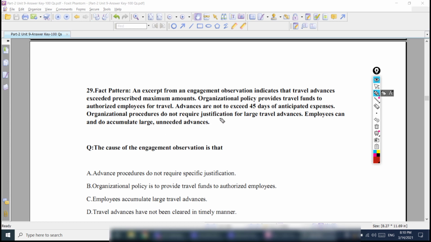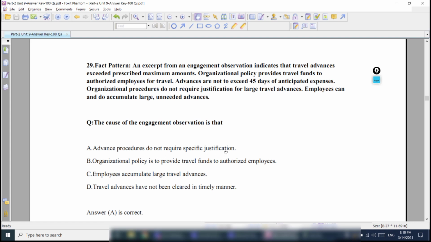Organizational procedures do not require justification for large travel advances. Employees can and do accumulate large unneeded advances. This was the whole paragraph or excerpt from an observation. So, which one is the cause attribute?